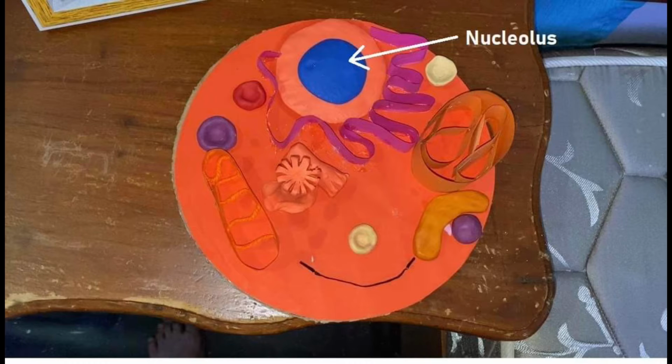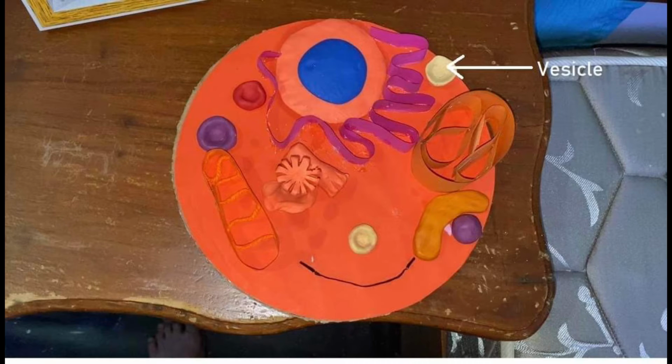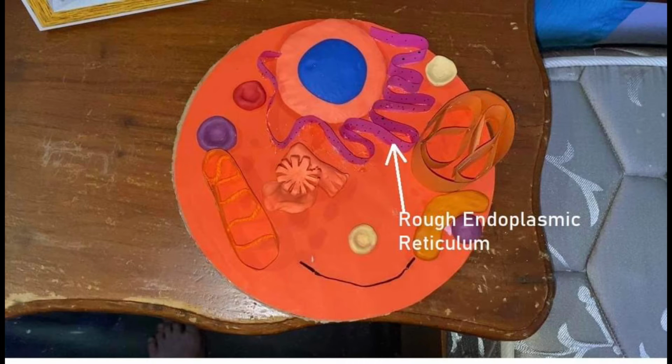The nucleolus is a region found within the cell nucleus that is concerned with producing and assembling the cell's ribosomes, while the nucleus controls and regulates the activities of the cell. Ribosome functions as a micromachine for making proteins. Vesicles store and transport materials within the cell. The rough endoplasmic reticulum has on it ribosomes, which are the dots.